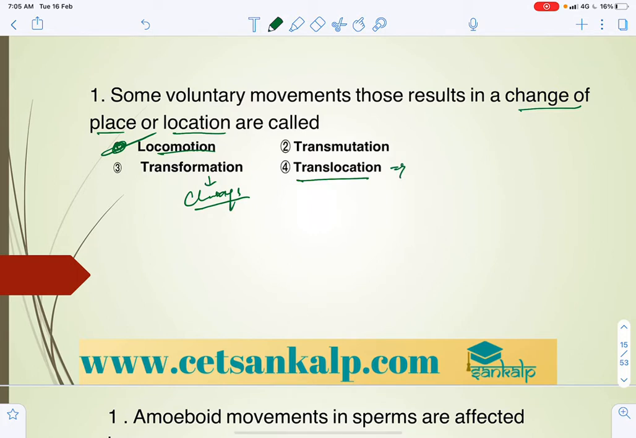Translocation, that is, you can say that generally in case of the plants, where the food source, where the food will be produced, from there to where it will be utilized, it will move. So that is translocation. And transmutation, it is going to change, generally a kind of mutation, right?